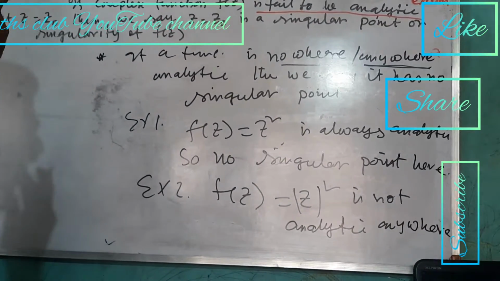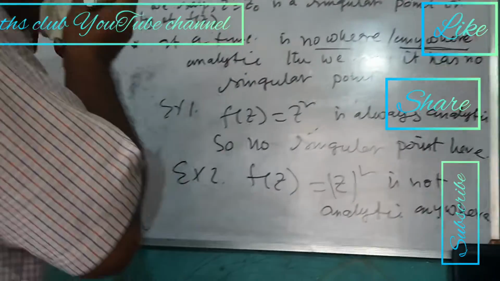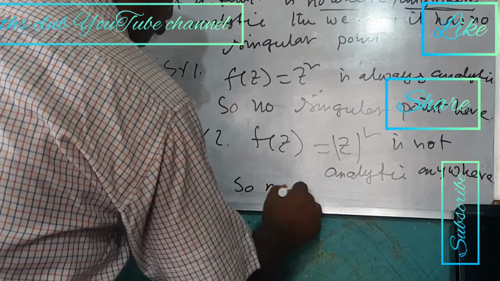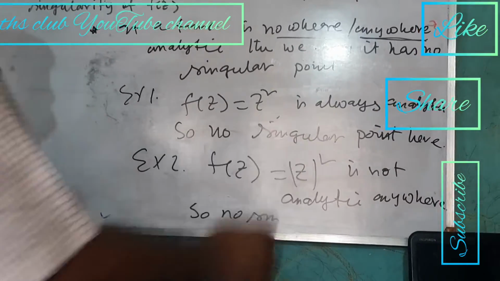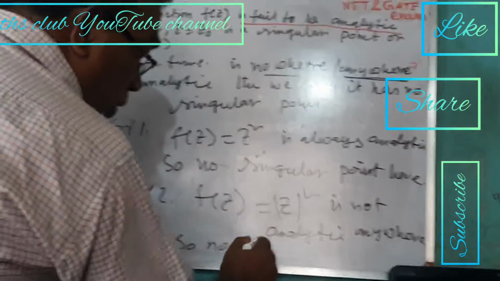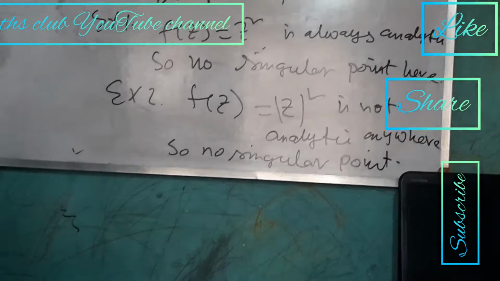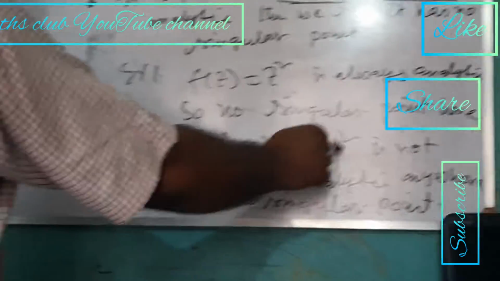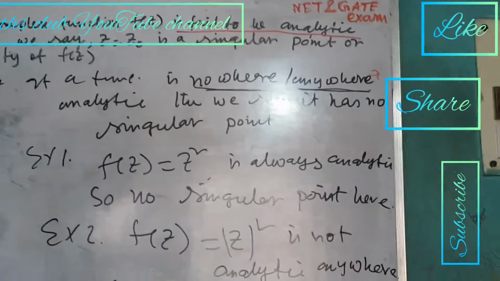So we can say it has no singular point, because this function is never analytic. So try to understand this. What I said here is, if a function is nowhere analytic, never analytic, or every time analytic, then in that case there will be no singular point.